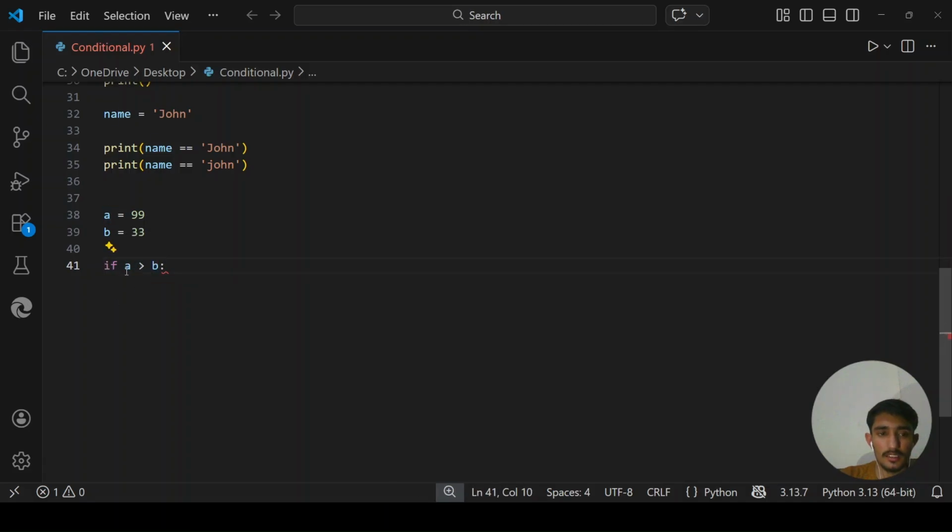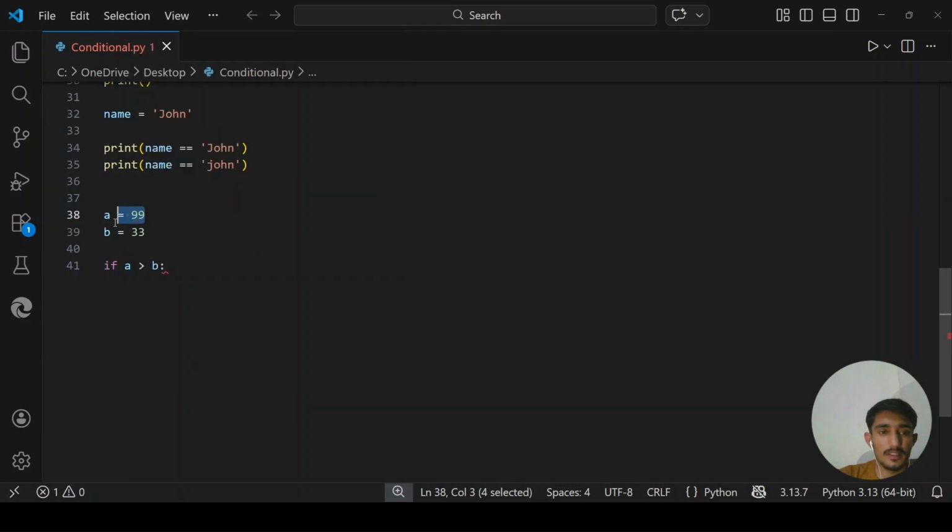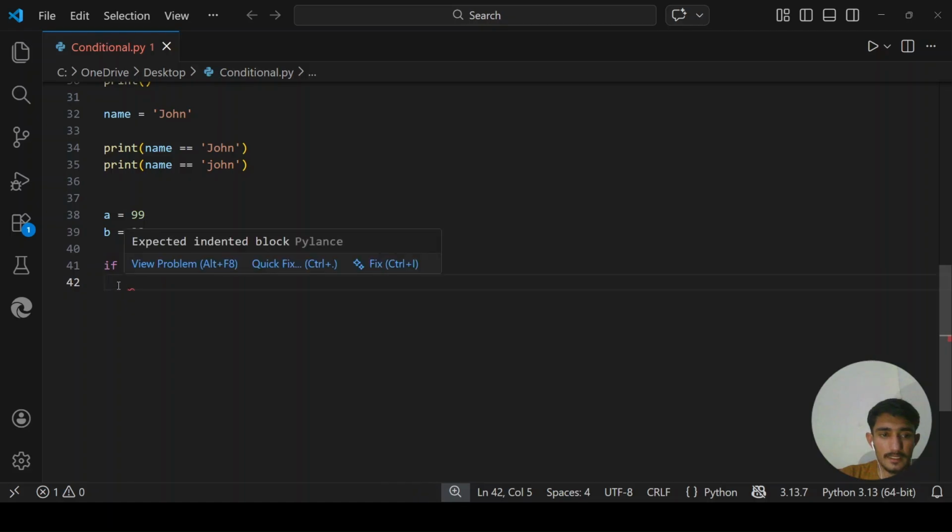We are asking if A is greater than B, which we know it is. So the condition is defined, with a colon here. When you press enter, you see the line does not start from here, it starts from here. This is four spaces, one tab.